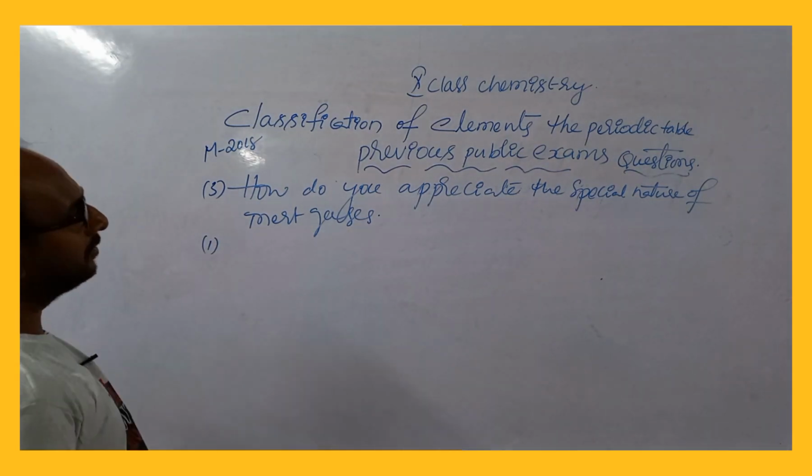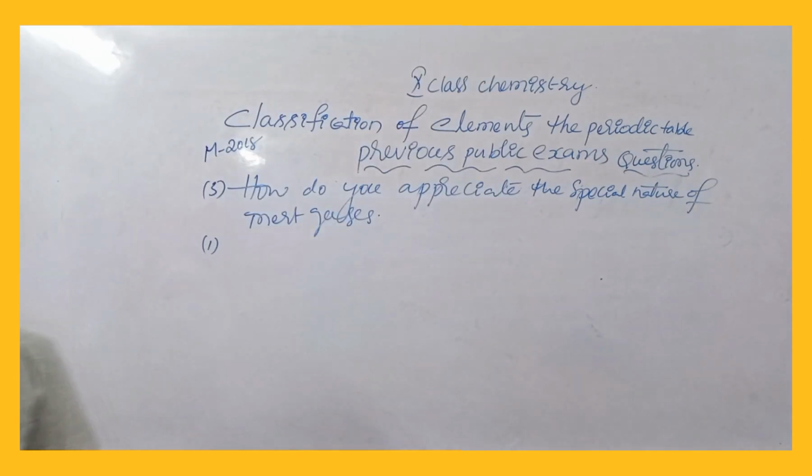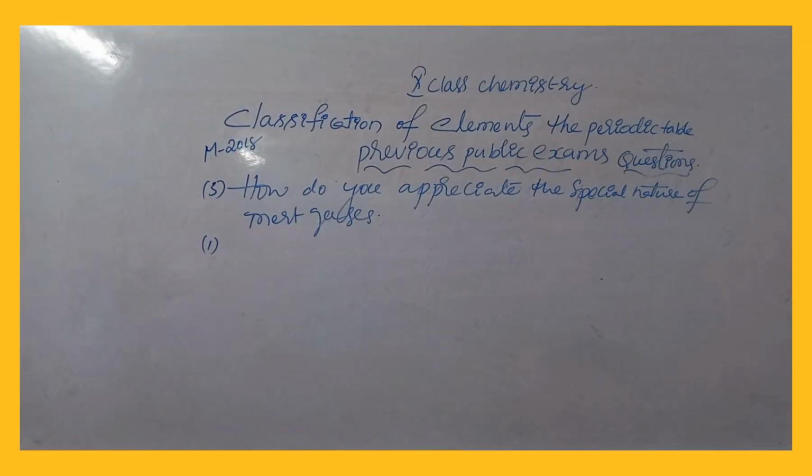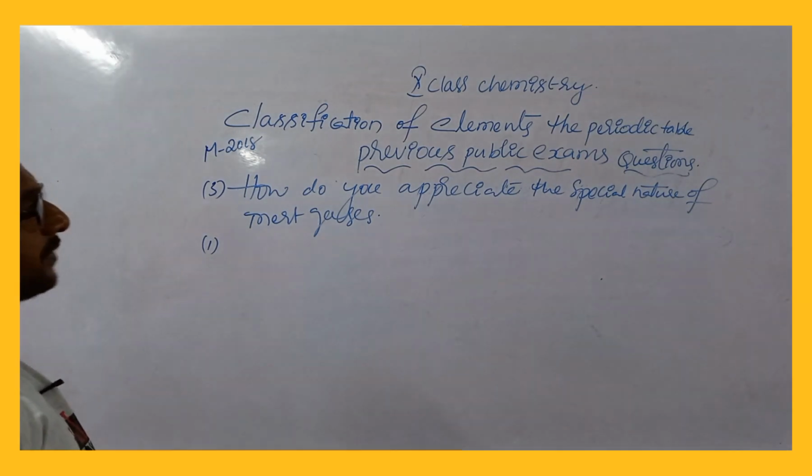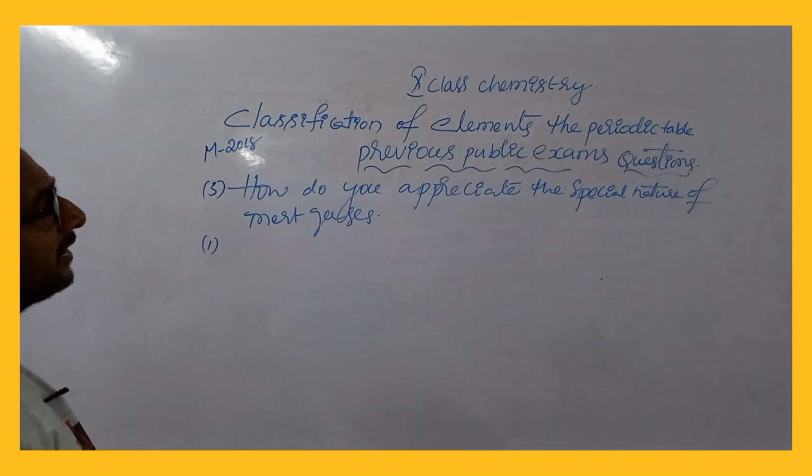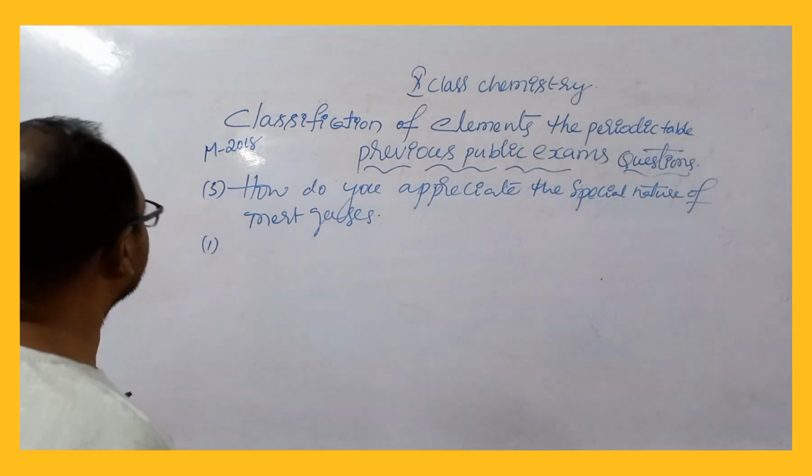How do you appreciate? You know inert gases are zero group elements because their valency is zero. They are stable and they do not participate in chemical reactions. So the remaining elements try to get their octet configuration.